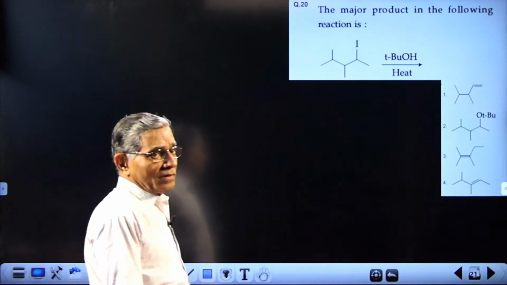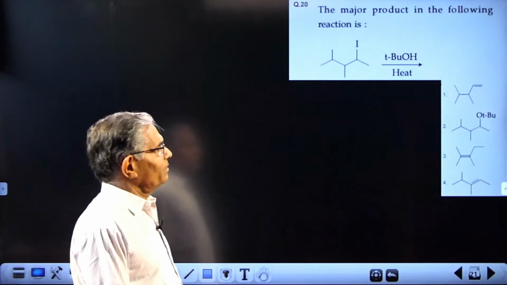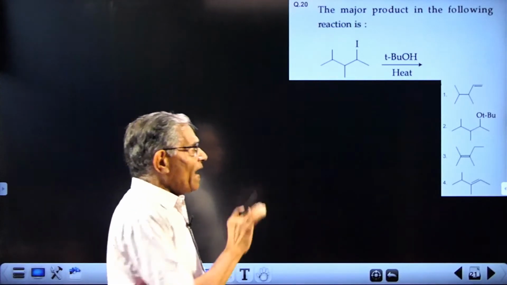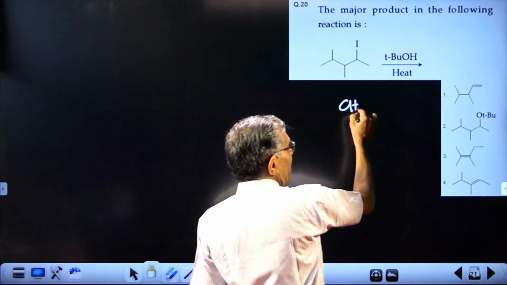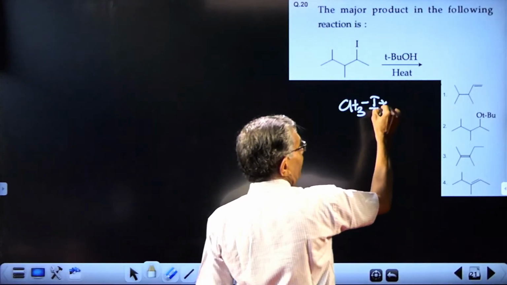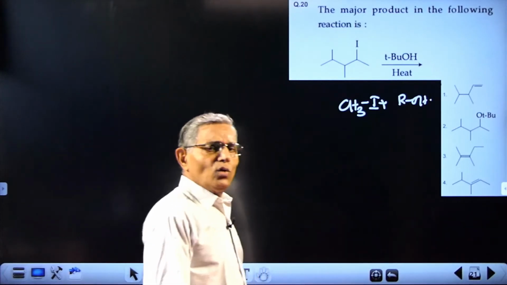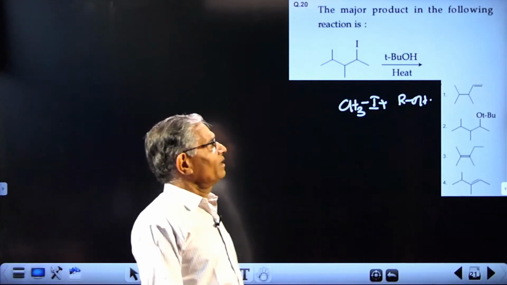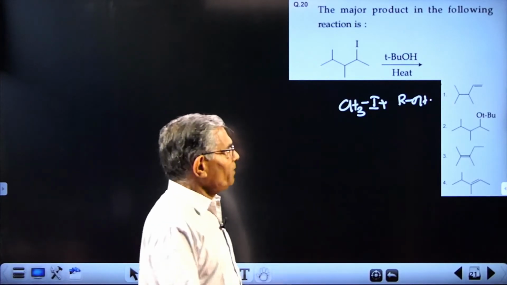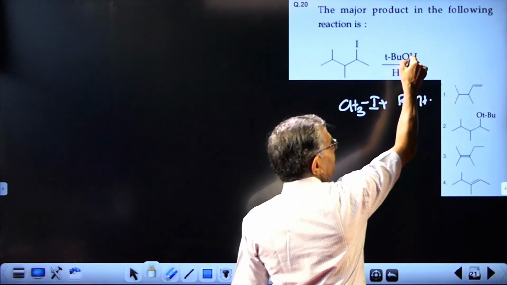Next question. It's a question where actually there is no answer. Probably there is a mistake. As such, there is no reaction between an alkyl halide. Suppose you have a reaction of the type CH3I plus an alcohol ROH. No reaction there actually. So there should be something wrong. It may be that this is potassium tertiary butoxide.